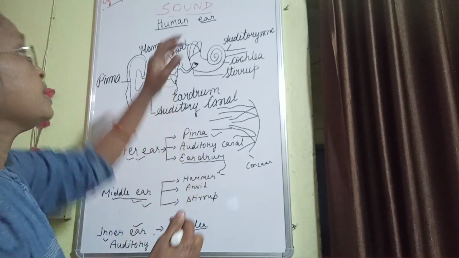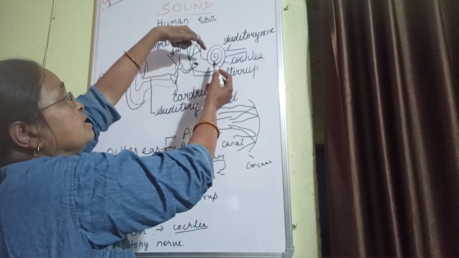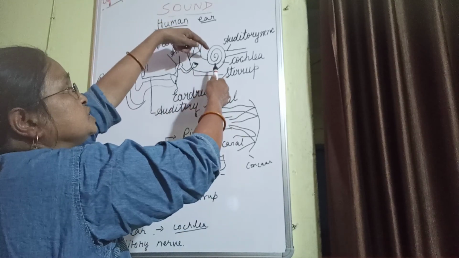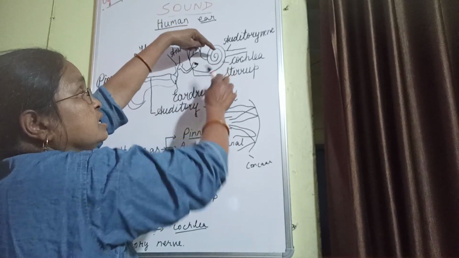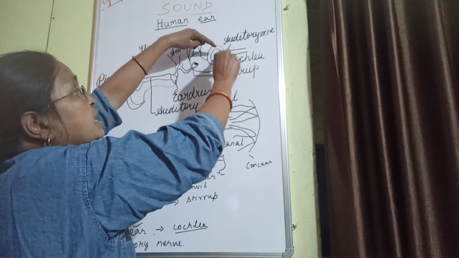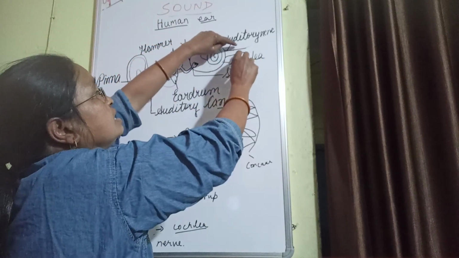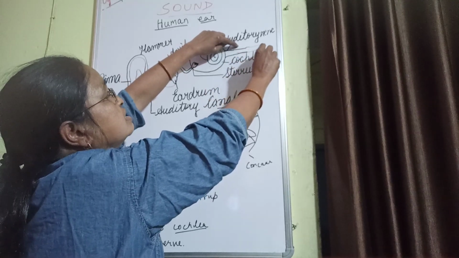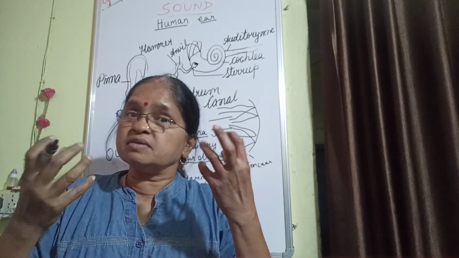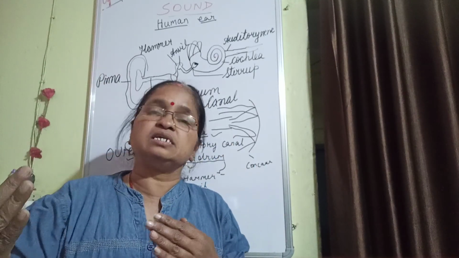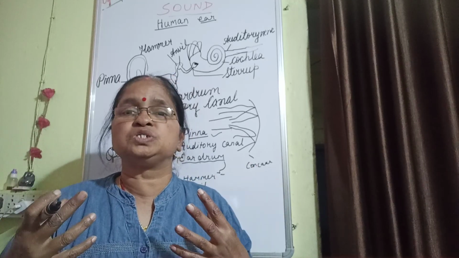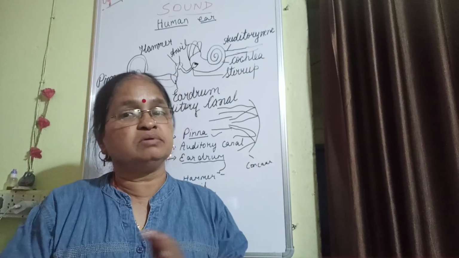That hair-like structure receives the vibration and changes it into a signal, or impulse, and that signal passes through the auditory nerve, which goes to the brain. The brain receives that and changes it into sound, and then it gives the information of what we have listened to.